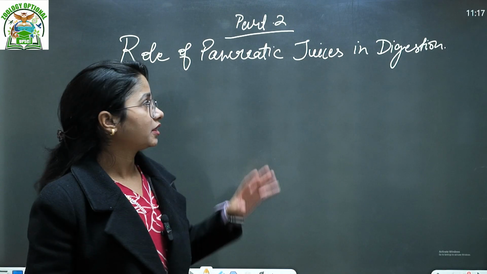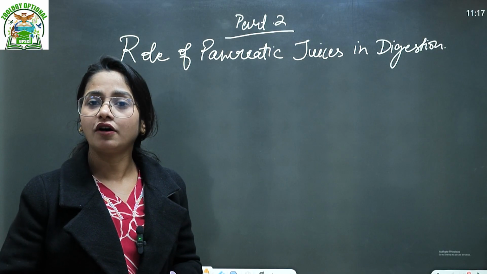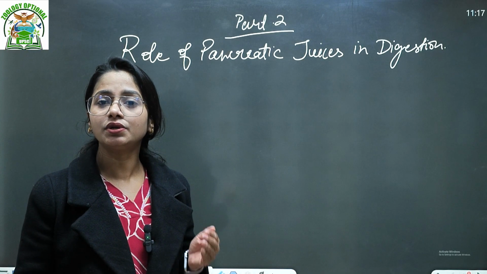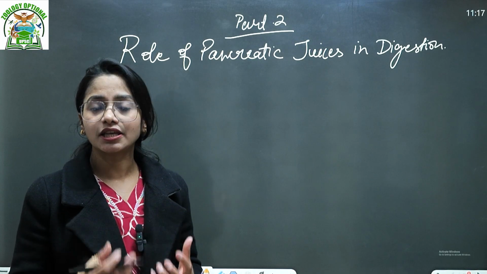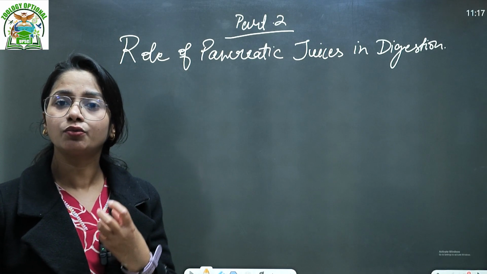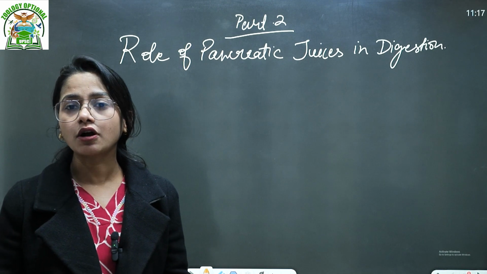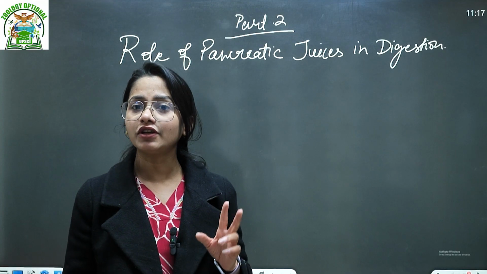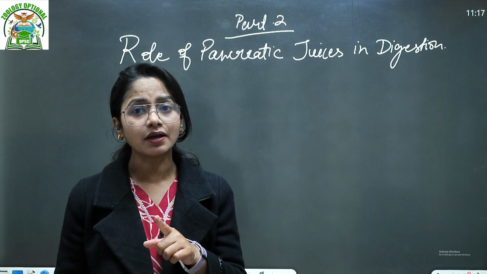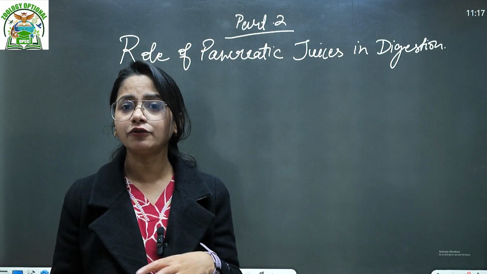As we know, the pancreas is not a direct part of the GI tract, that is, the gastrointestinal tract, which we talked about in the last class. The GI tract is where the food directly moves. The pancreas is a leaf-like structure that secretes enzymes and hormones, and there is no lumen in it where food actually moves.